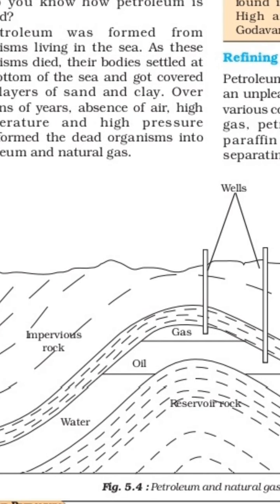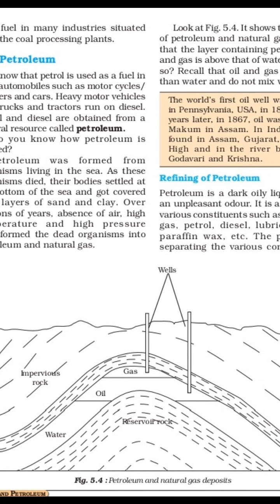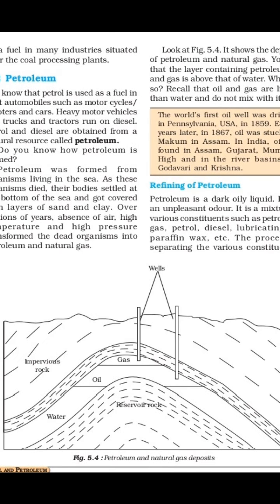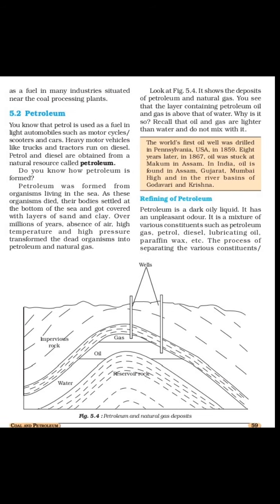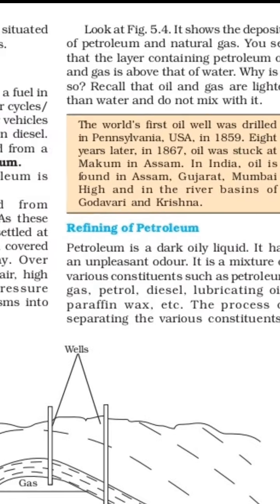Look at the figure here. Here on the upper side, petroleum wells will be there. Then in the middle there is oil, on the upper side gas will be there, and downside water will be there. Then the impervious rock and reservoir rock will be there downside. Here you can see. Now see the next part.